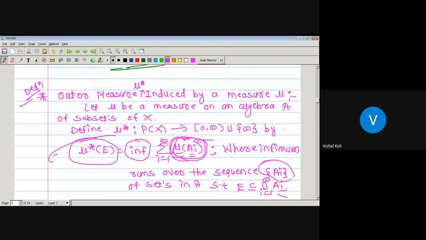So this will be the outer measure mu star which is induced by a measure mu. That is, this will be a new concept. Now we have to prove that this outer measure mu star which is induced by a measure mu is an outer measure. Okay, that is, it holds all the properties of an outer measure.